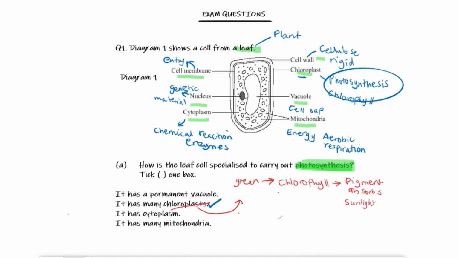When we think of the sunlight, we should then think of photosynthesis. Thinking of photosynthesis should make us think of food for the plant, and when we think of food for the plant, we should think of glucose.